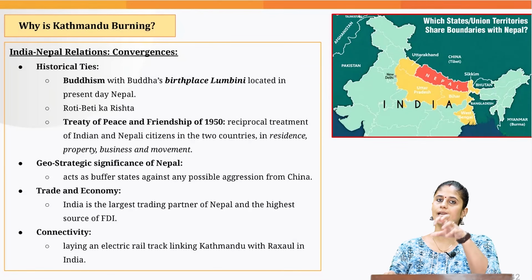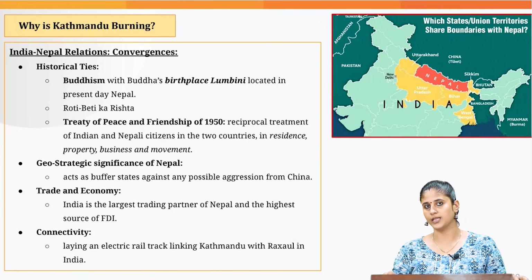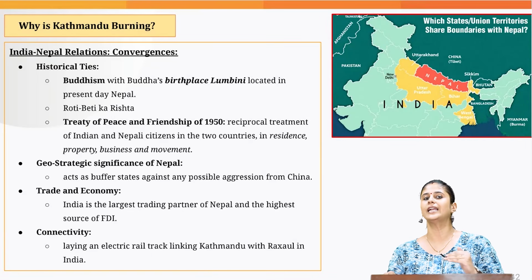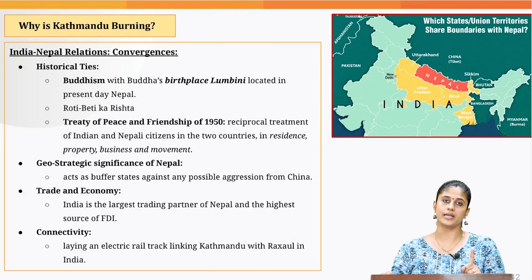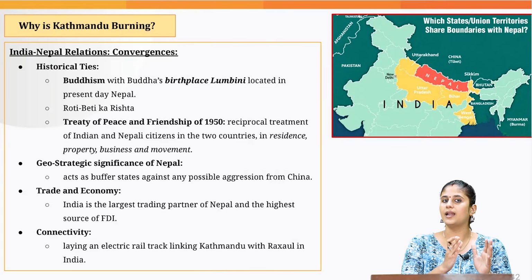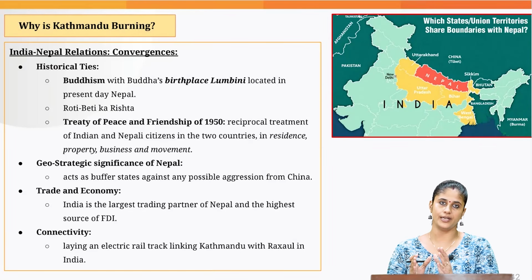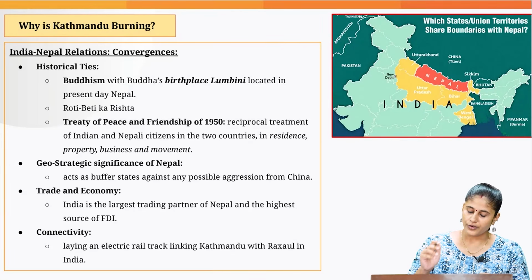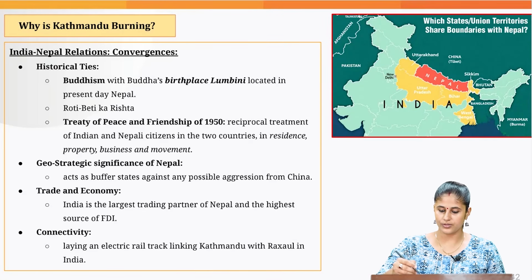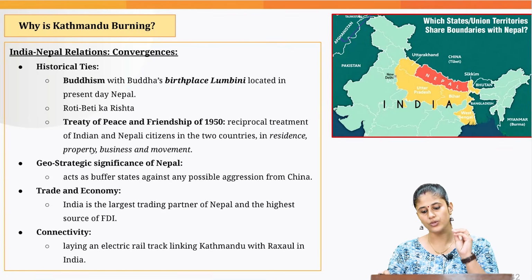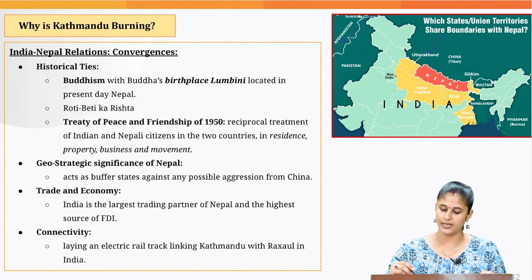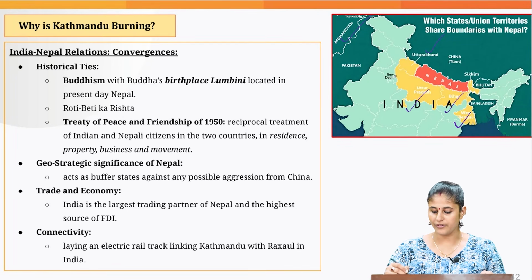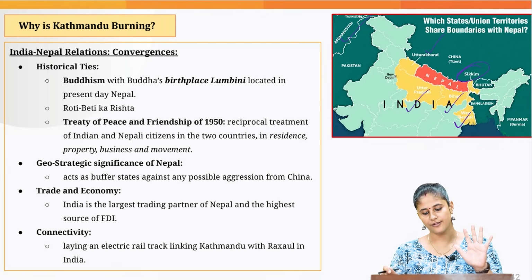Now, how is this current instability which we are witnessing in Nepal going to have negative implications for the India-Nepal relationship? For that, you need to understand why Nepal is relevant from the point of view of India. Now, the first thing that you need to understand, because you can get a prelims question on this, is which states share the land boundary with Nepal. So it is your Uttarakhand, Uttar Pradesh, Bihar, West Bengal and Sikkim. So these are 5 states.